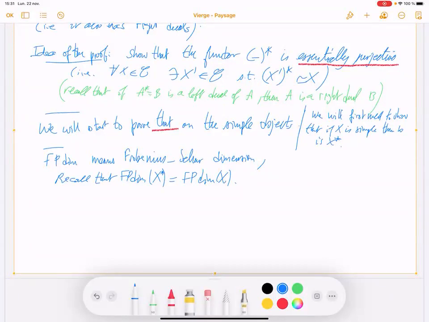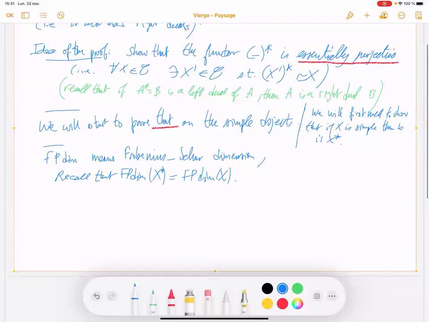Okay. So we need to organize the simple objects according to the Frobenius-Perron dimension, because we will need to make an inductive proof.